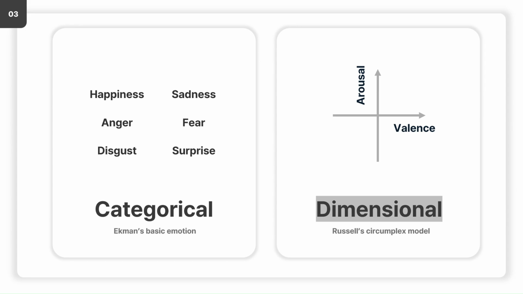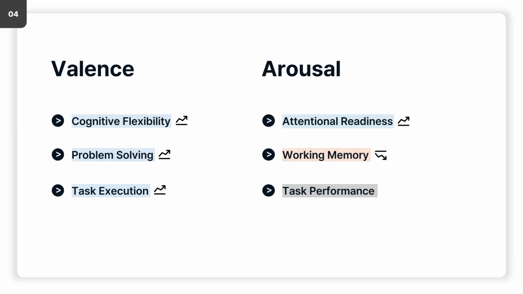The influence of emotion is typically studied using one of two approaches, depending on research objectives: the categorical approach and the dimensional approach. In this study, we systematically investigate the effects of emotion using the two-dimensional model: valence, which refers to positivity or negativity, and arousal, which refers to intensity.